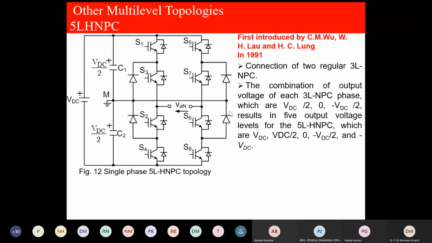Now I will not go into other combinations, because all the other structures or topologies you find are either a combination of any two of the neutral point, flying capacitor, or cascaded. Conventionals are 3. This is one of the topologies that is called 5-level HNPC. So this is 4 switch, this 4 switch is made in, and we will get VDC by 2.